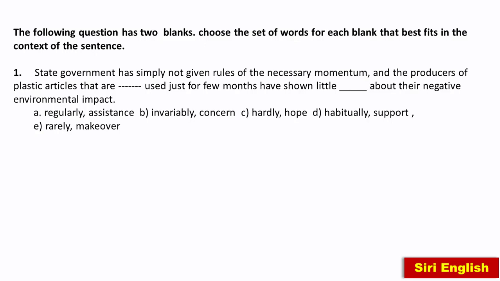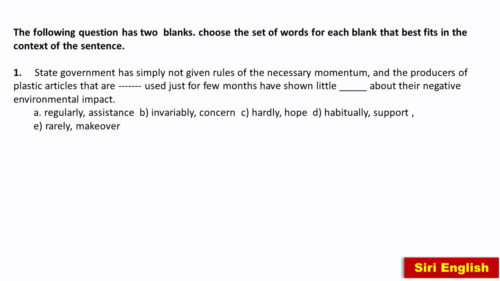Here, let us see the first blank. The word used after the blank indicates that it is regarding the nature of use of the plastic articles. So in this context, the words which are suitable for the first blank are regularly, invariably and habitually, whereas hardly and rarely don't fit the blank. So C and E are eliminated.